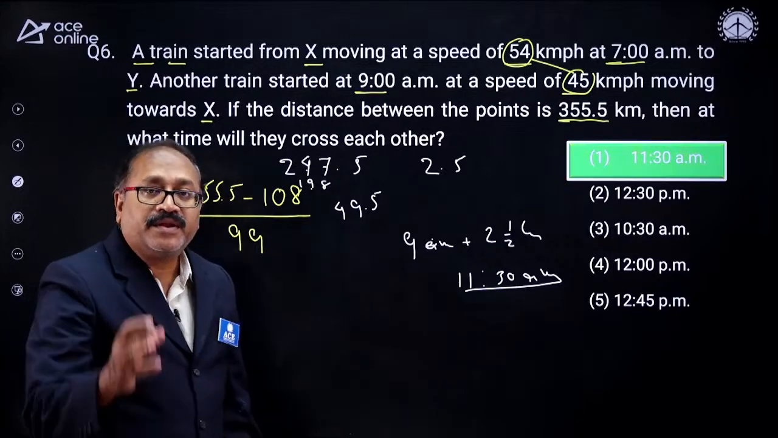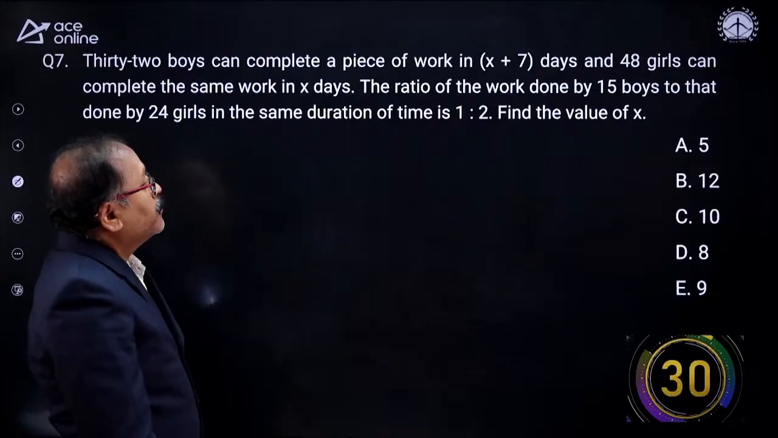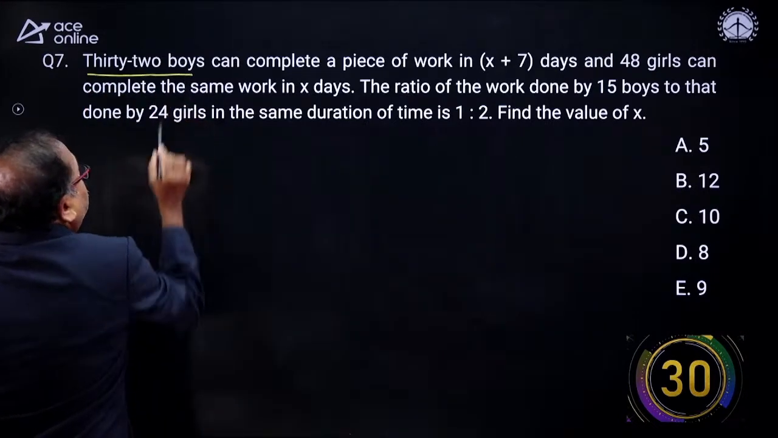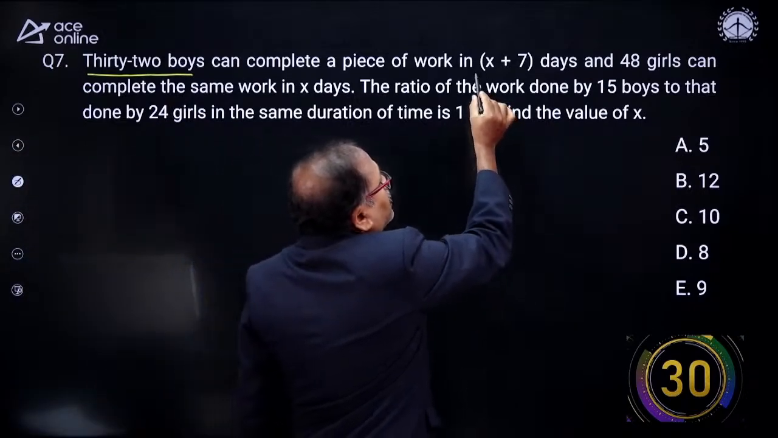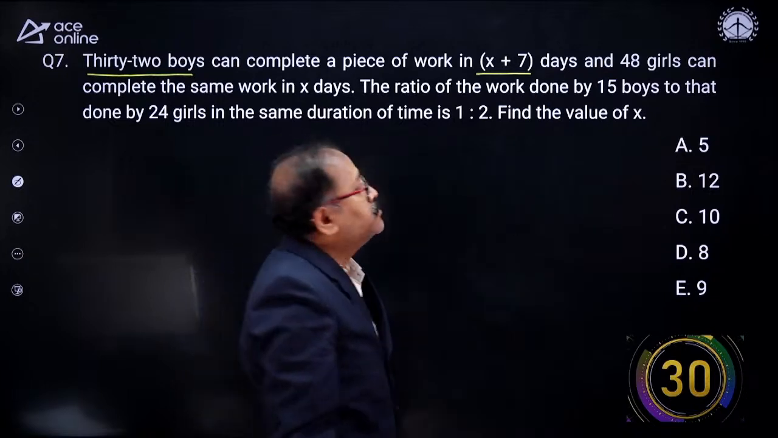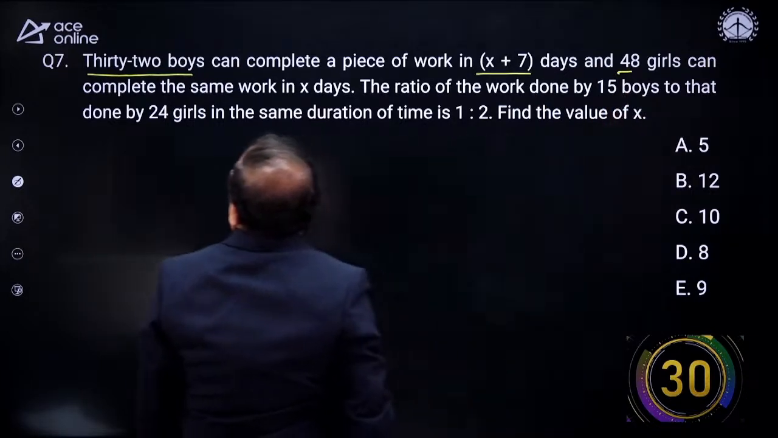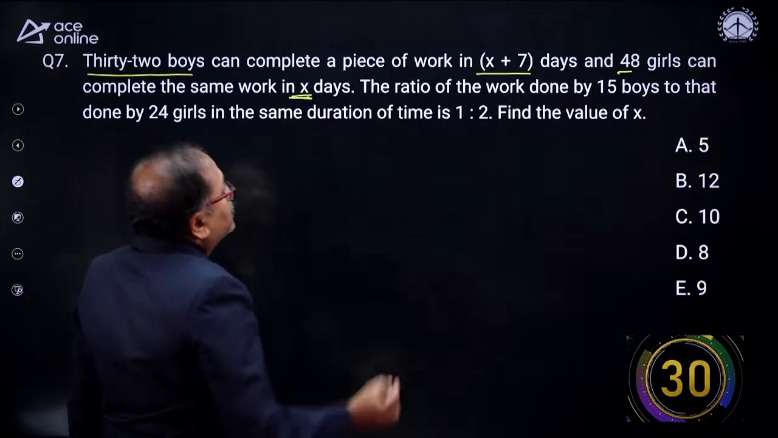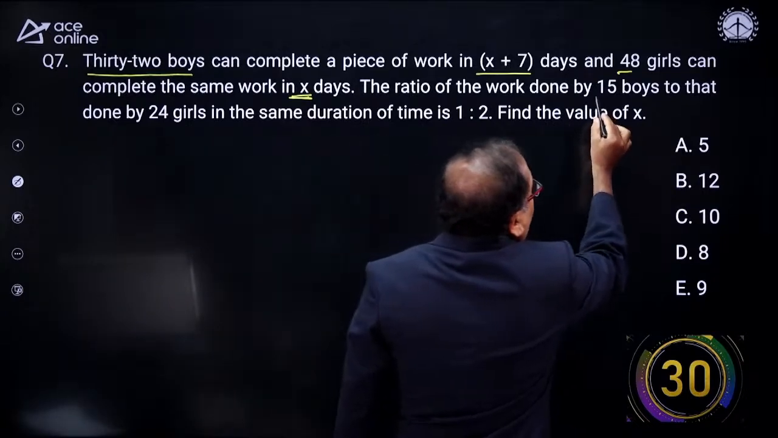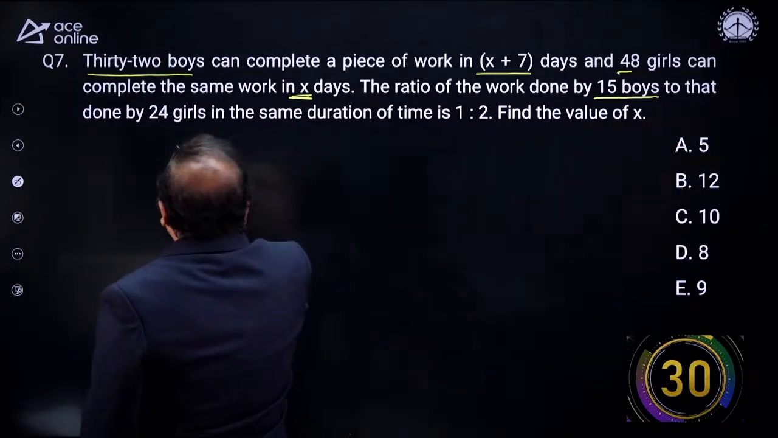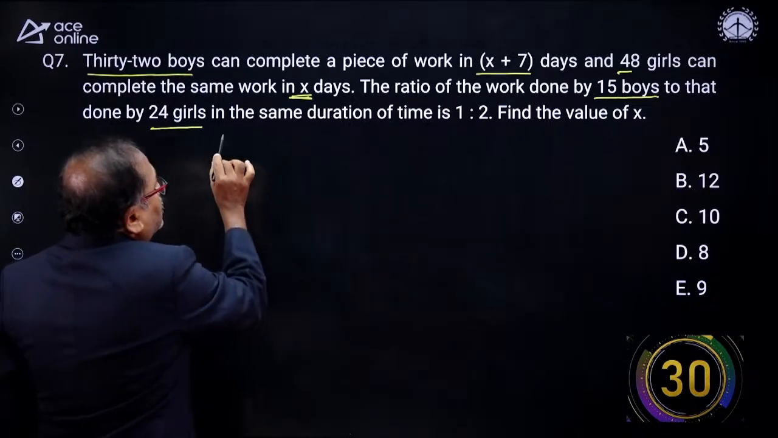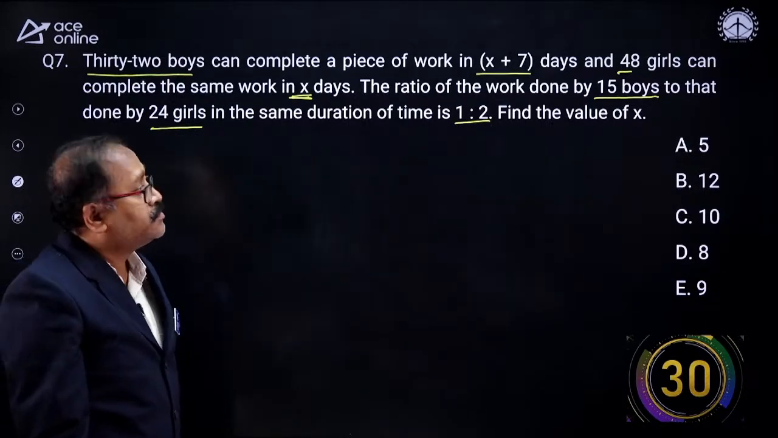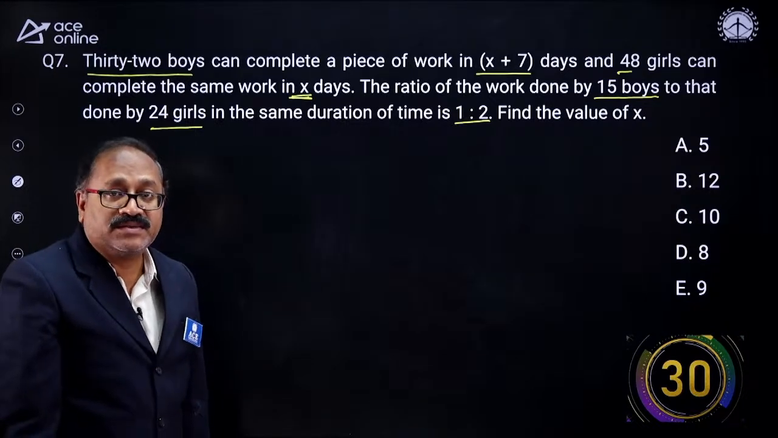Now, next question here. Let's read what is the question here. 32 boys can complete a piece of work in X plus 7 days. 48 girls can complete the same work in X days. The ratio of the work done by 15 boys to that of 24 girls in the same duration is 1:2. Find the value of X.